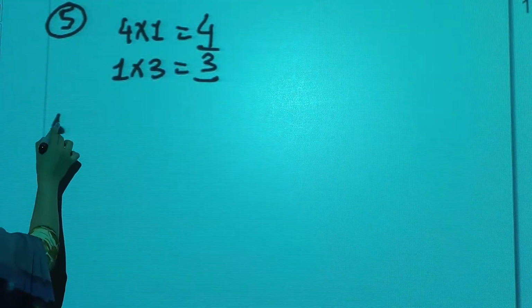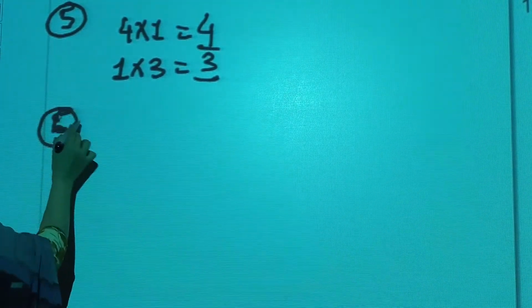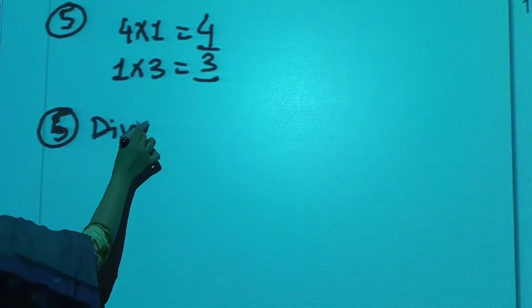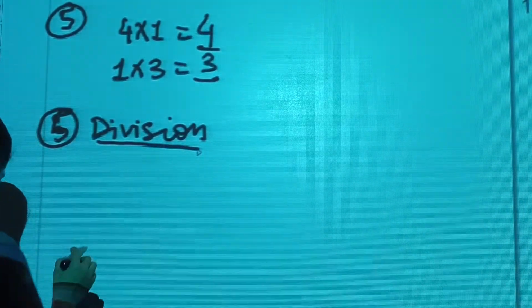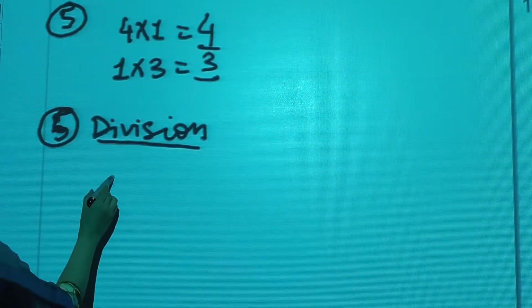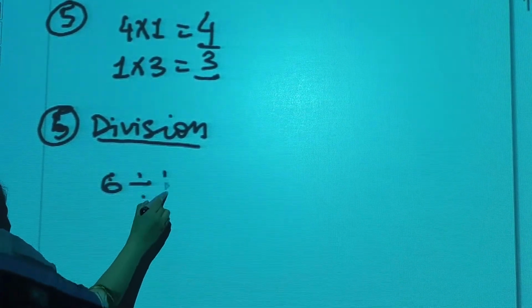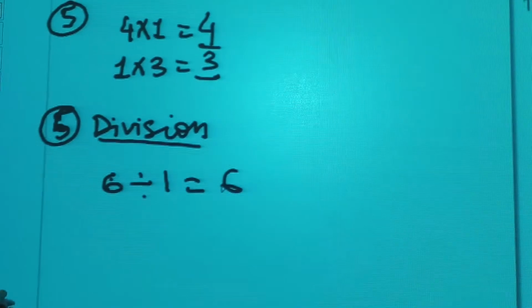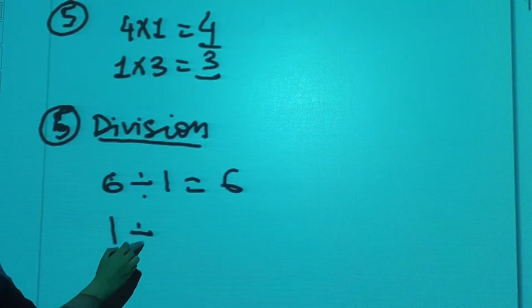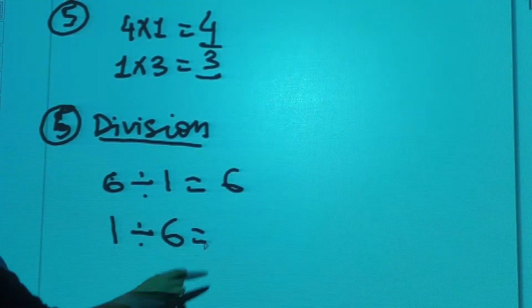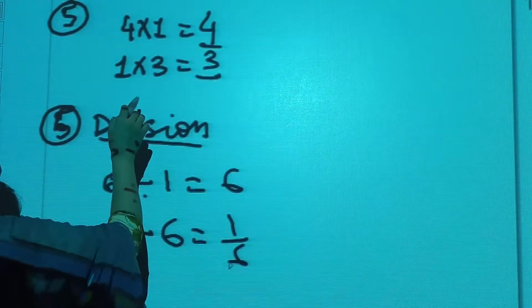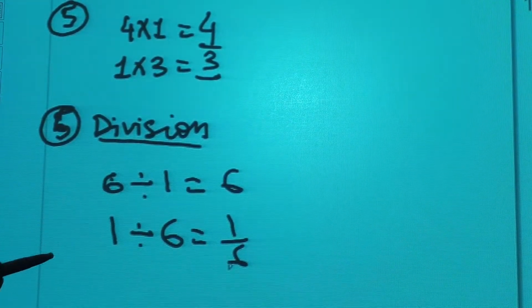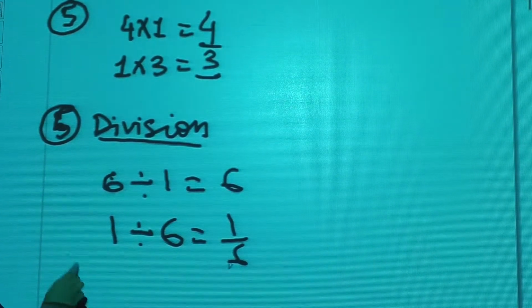But in case of division, property of 1 is not followed. Why is it not followed? Because when you divide any number, say 6 divided by 1, you will get 6. But 1 divided by 6, you will get 1 by 6. So the answer is not always the number itself. This is property of 1, and it is not followed by division.